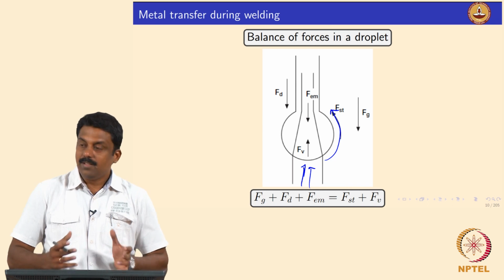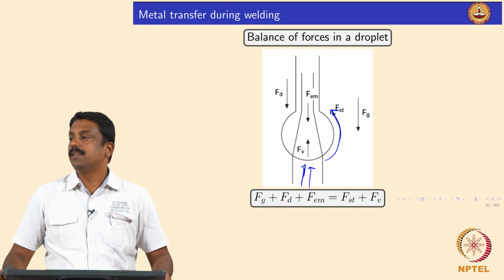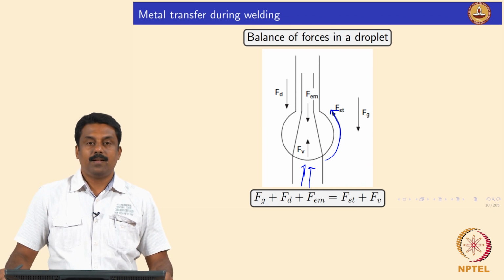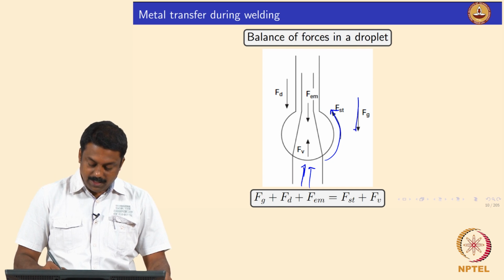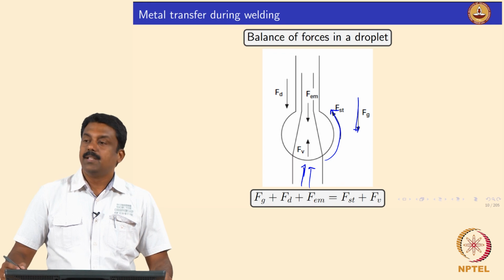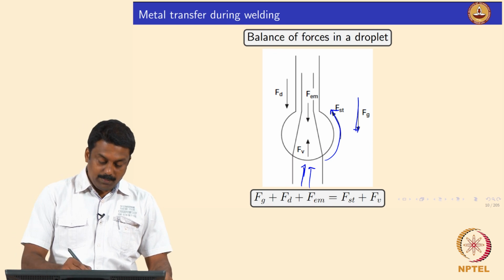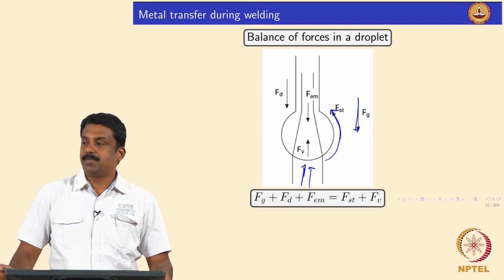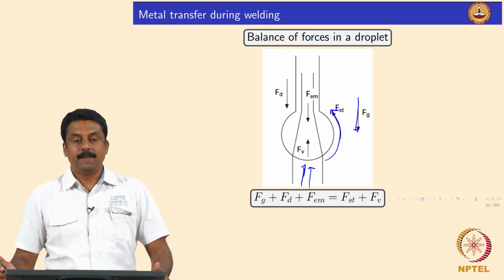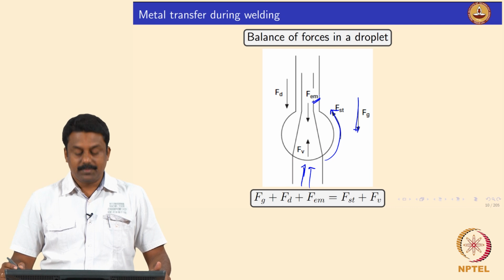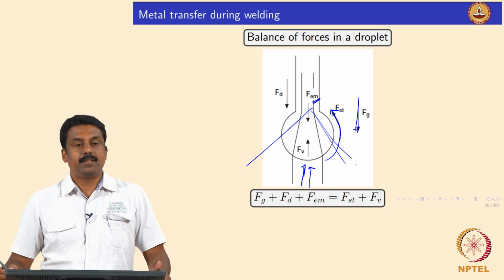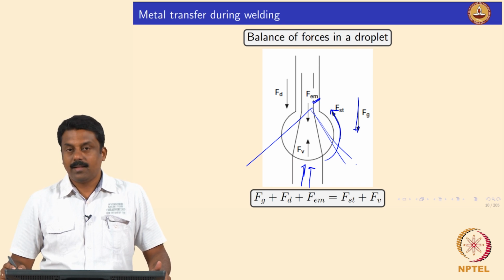It would not allow the droplet to detach because you are creating new surface area, right. So, these two forces would always oppose, right, and then gravity, if it is down-hand welding, would act to assist the droplet detachment. Similarly, the plasma drag force, which is my blow, in an arc it is a plasma jet, would always assist the droplet detachment, and then you have the Lorentz force. If the Lorentz force is always diverging, it will always assist the detachment, right. It is clear.